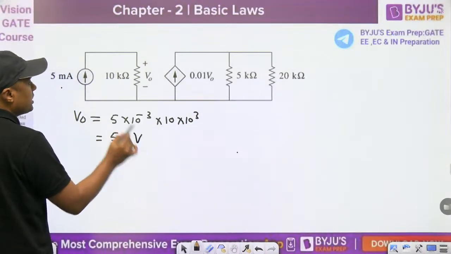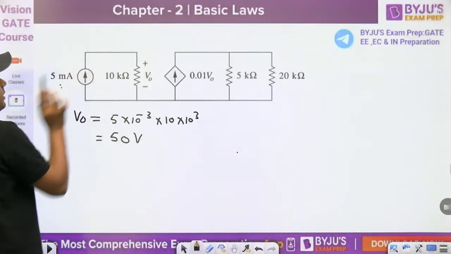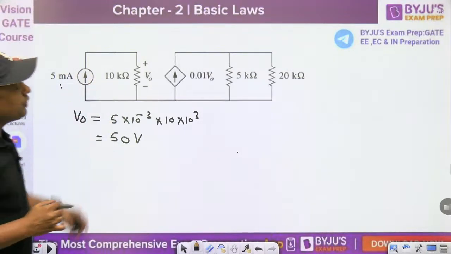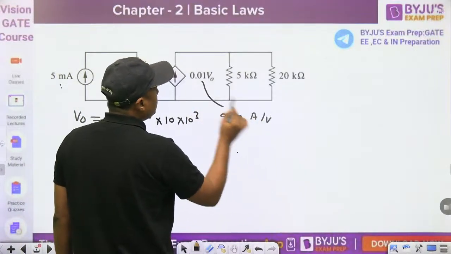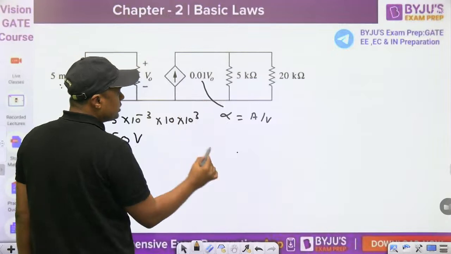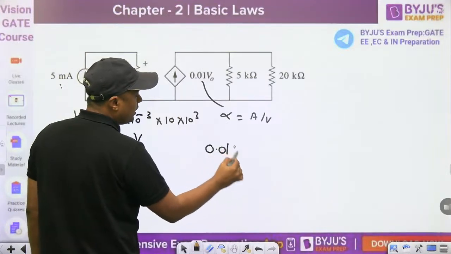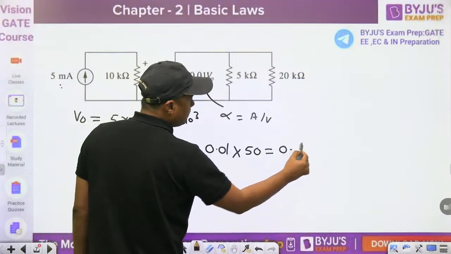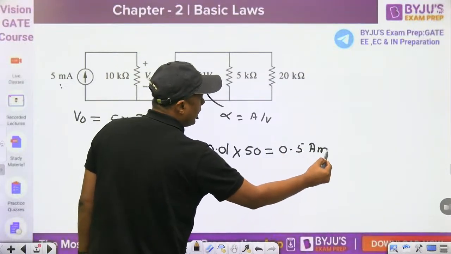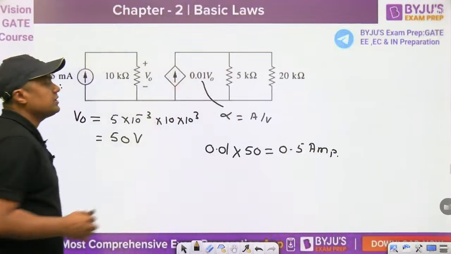So directly you can say it is 50 volt. Milli is cancelled by kilo ohm. Now if it is 50 volt, what is the unit of this alpha? Ampere per volt. And that's why this current source will become 0.01 into 50, and that is 0.5 ampere. This is the value of this current source.